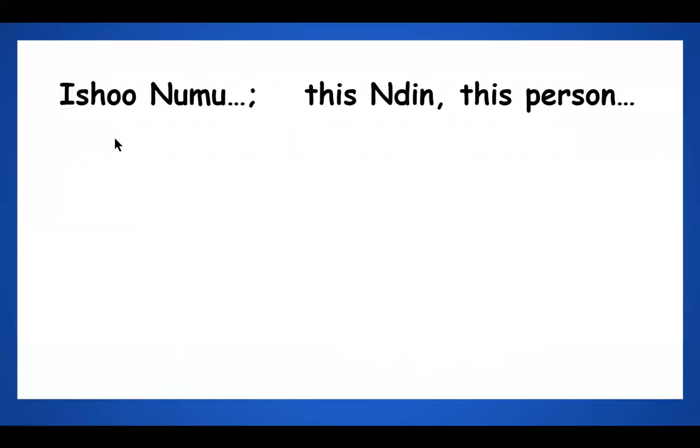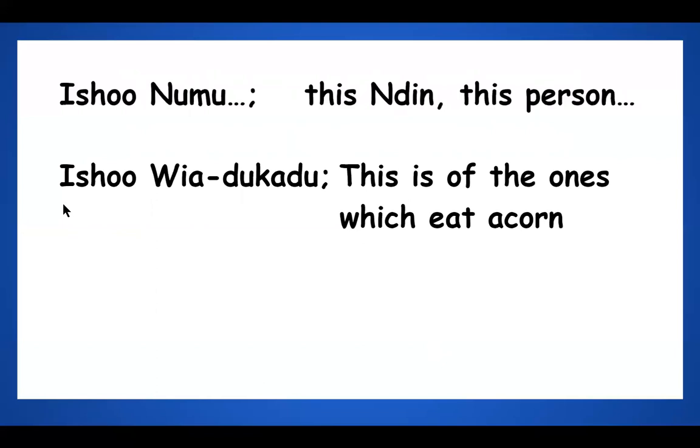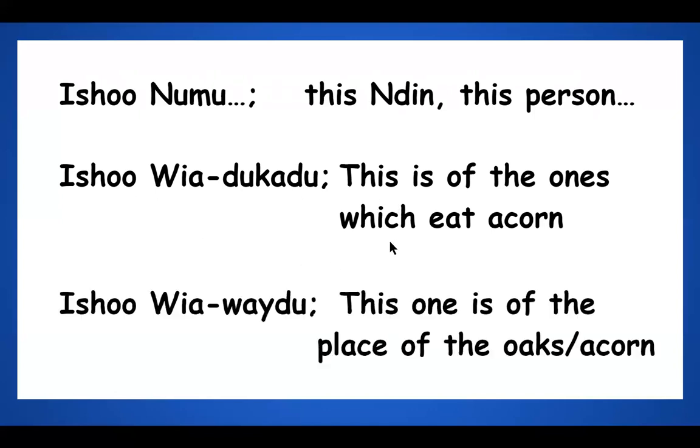Okay, ishunimu, this Indian or this person. Okay, so we're talking about introducing somebody in the third person. Ishuwiadikari means this is of the ones which eat acorn. This is a Yosemite-ish person. Ishuwiadikari. Or Ishuwiawete. This one is of the place of the oaks or the place of the acorn, because wia means acorn.